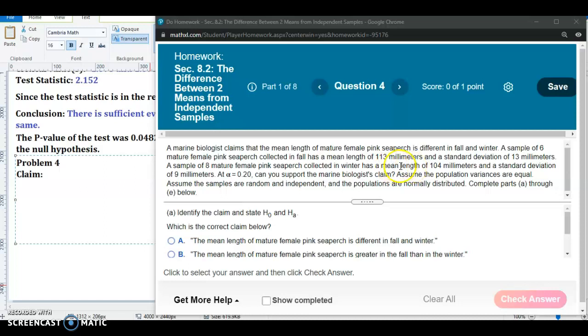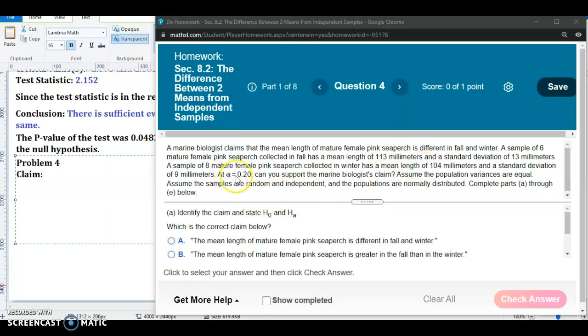So we're going to use the information from the samples to determine if there's a difference between the mean length of female pink sea perches in fall and in winter. It's not enough to say that because the sample means are different, it necessarily means that the population means are also different. So that's why we're going to do the hypothesis test.